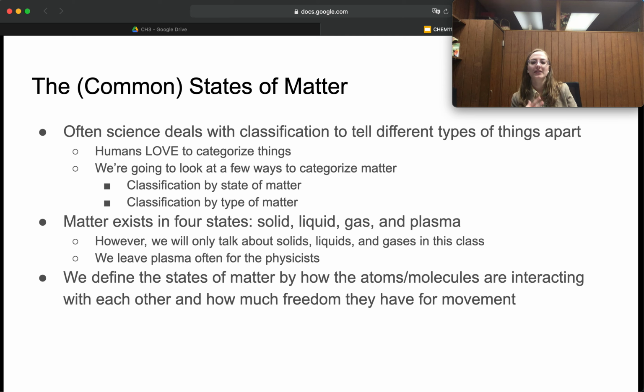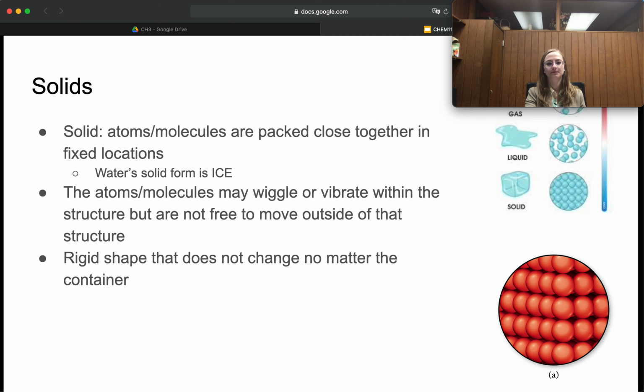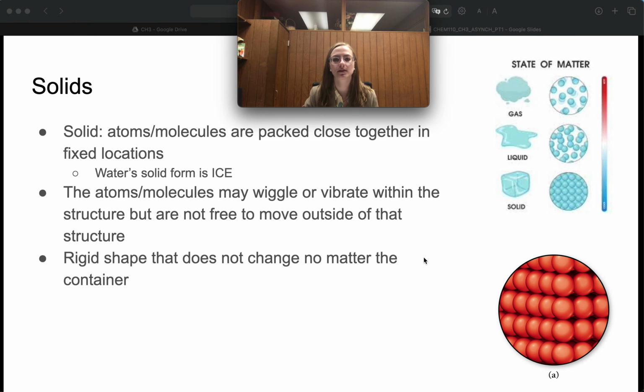We're going to define the states of matter by how the atoms or molecules, those particles, are interacting with each other and how much freedom they really have for movement. So for example, let's take a look at solids. Solids are atoms and molecules that are packed in closely together in fixed locations. As we talk about solids, liquids, and gases, I'll give you an example for water.